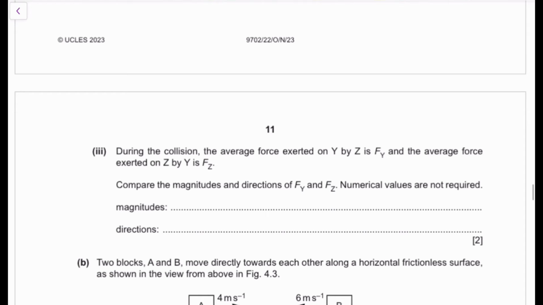So during collision, let's go back to our snooker balls, guys. We have ball Y and ball Z. Ball Z hits ball Y. So ball Y and ball Z have some little fight and then they hit each other.